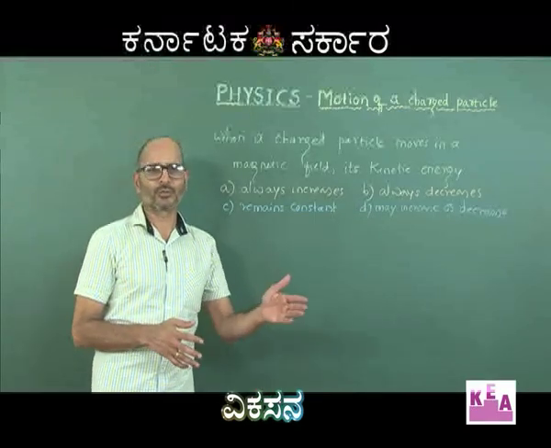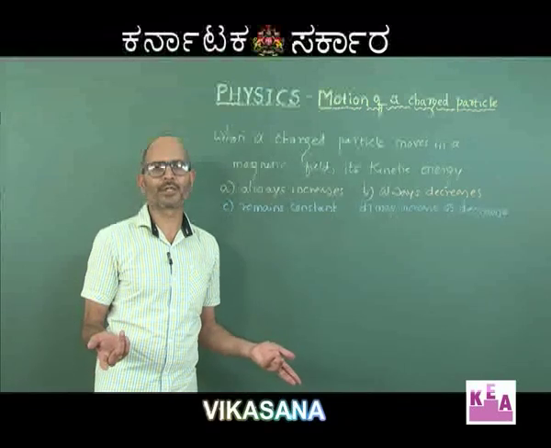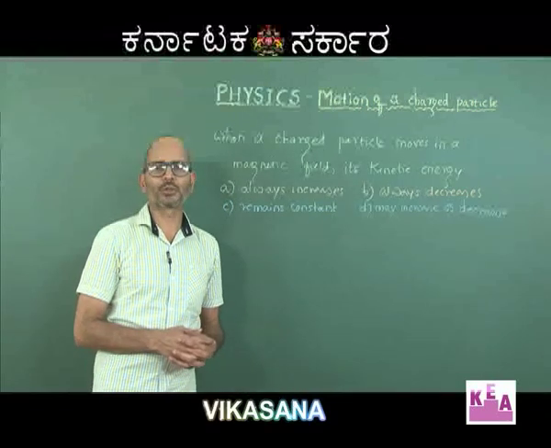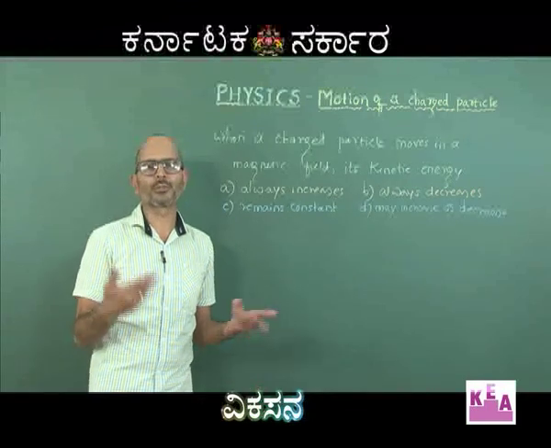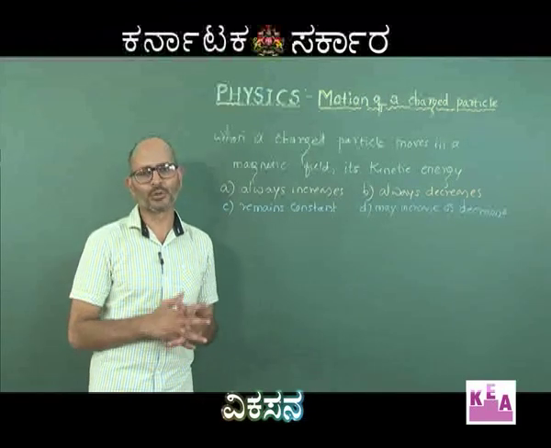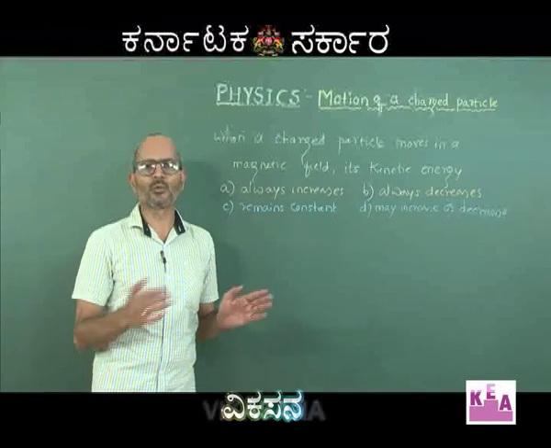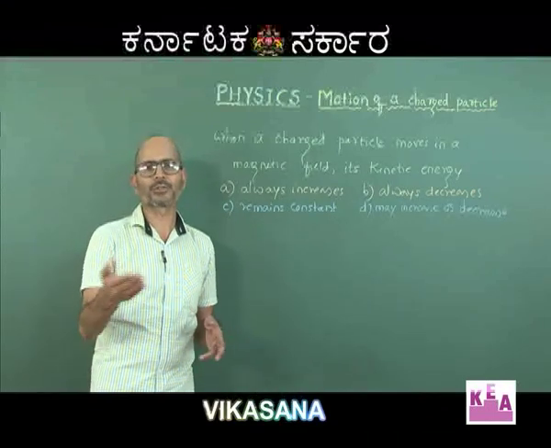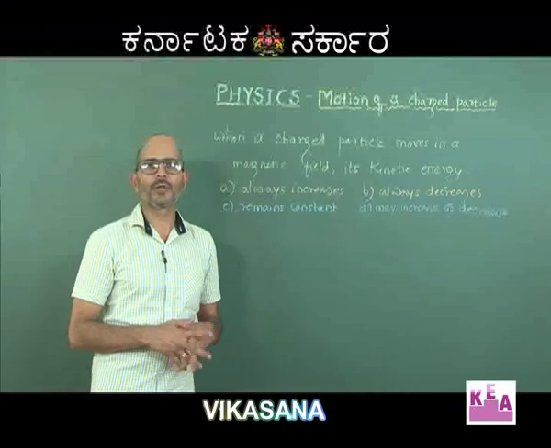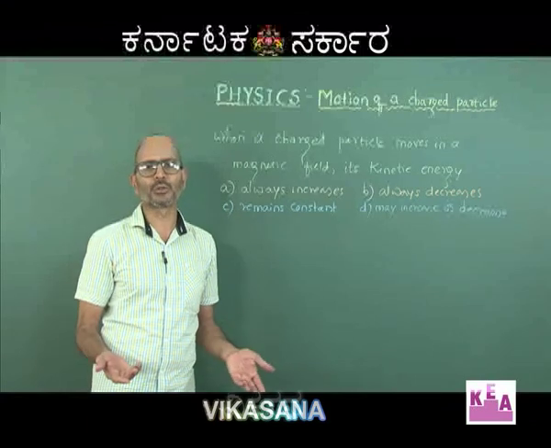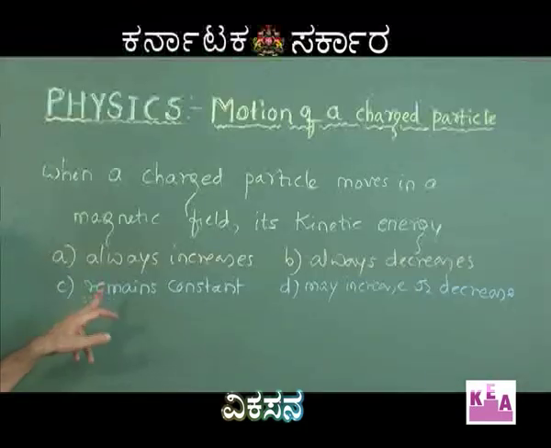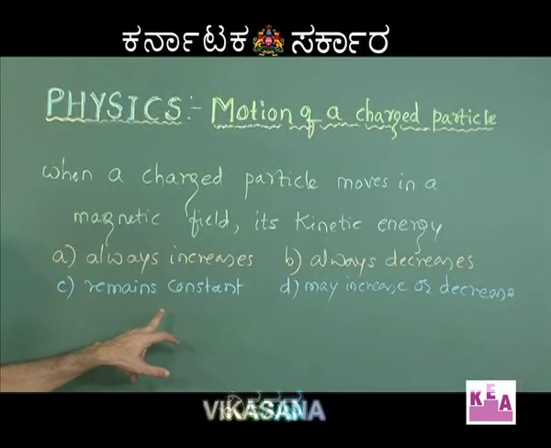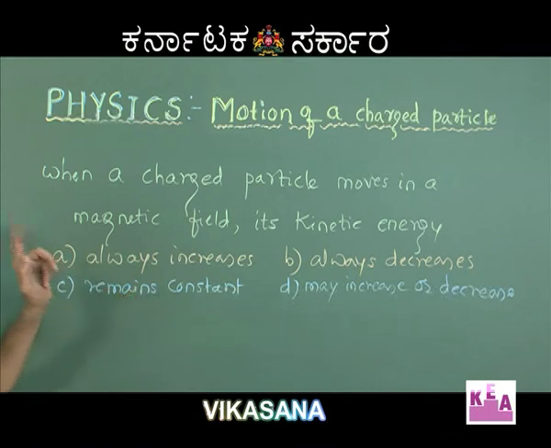Fine. Because work done by all the forces is equal to change in kinetic energy, and the only force acting on the charged particle here is the magnetic field force, being perpendicular to the velocity, power delivered by the magnetic field force is 0. When the power delivered is 0, work done is 0, because power is nothing but work done divided by time taken. When work done is 0, change in kinetic energy is 0. Therefore, the answer is it remains constant. Change is 0. So, this is the right option.